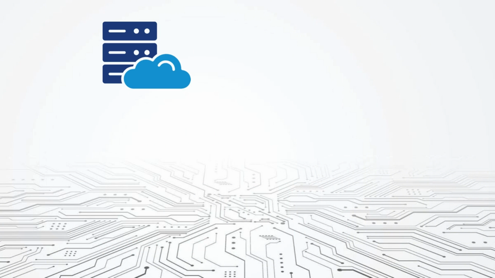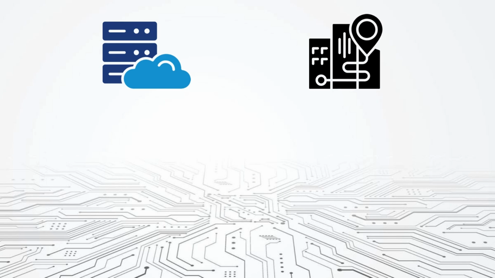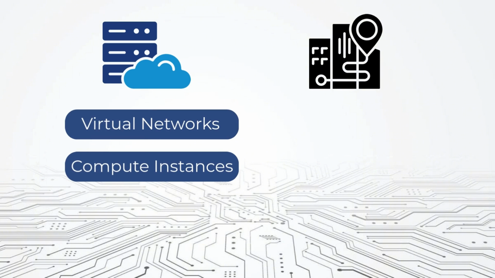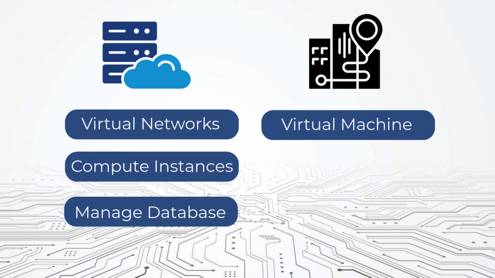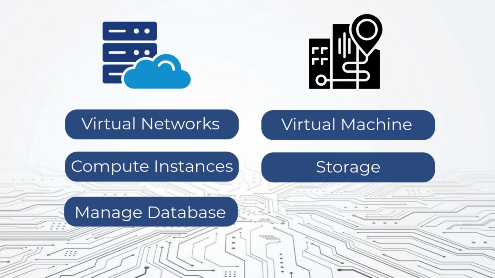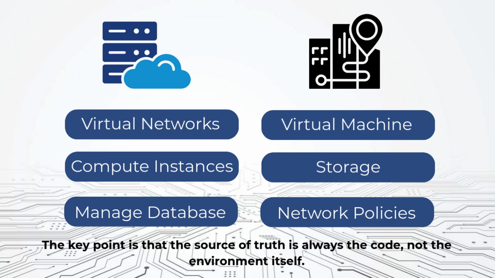This approach works just as well in cloud environments as it does on premises. In the cloud, it might mean provisioning virtual networks, then creating compute instances, and finally attaching managed databases. On premises, it might involve configuring virtual machines, setting up storage, and enforcing network policies through automation layers. In both cases, the source of truth remains the same. The code defines reality rather than the environment slowly diverging through manual changes.